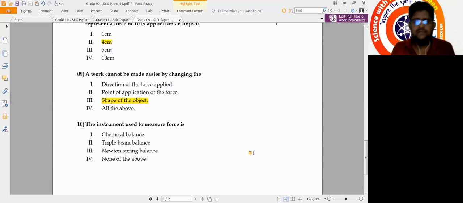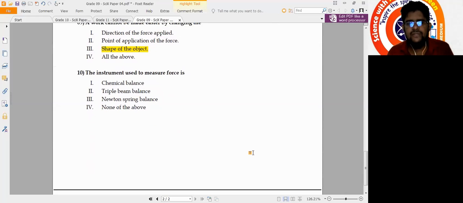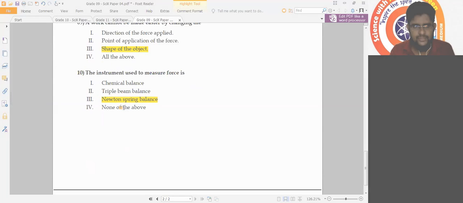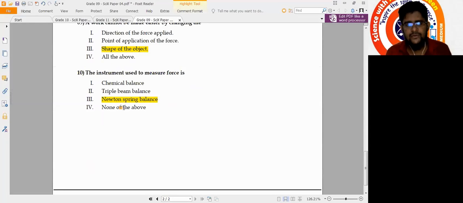And the last one, question number 10. The instrument used to measure force is. What is the instrument we are using to measure the force, the weight? That is Newton's spring balance calibrated by Newton. Accordingly, these are the answers for the 10 questions in grade 9 science paper 4.